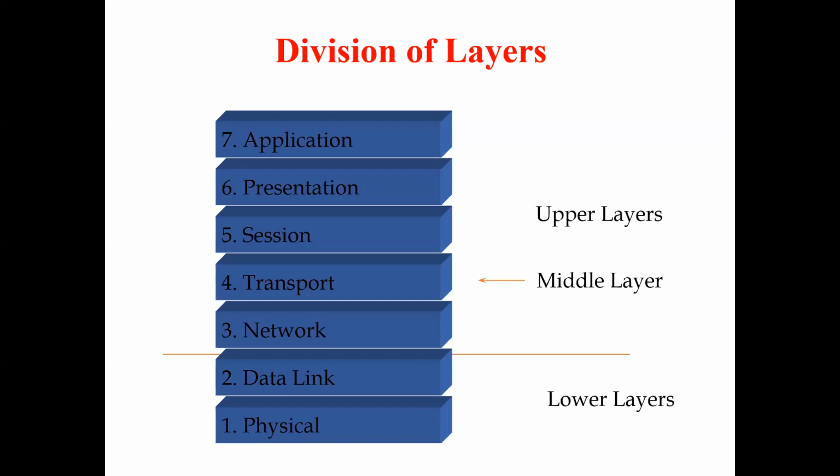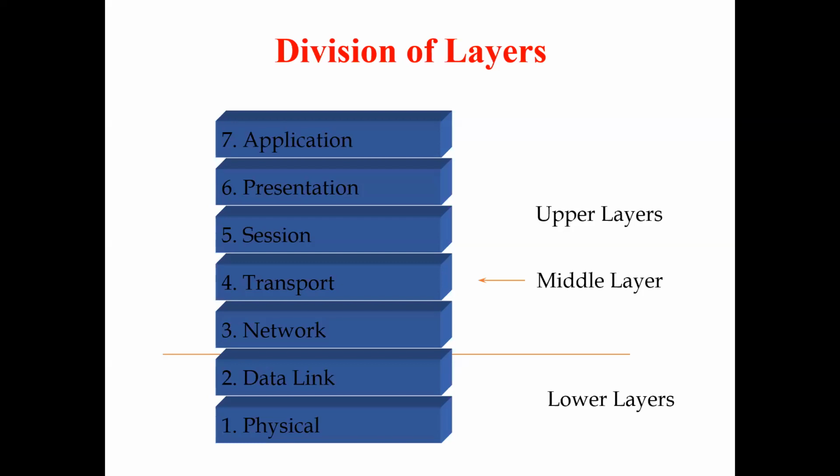Okay, then we will see how nodes communicate. A node means a system, so how two systems communicate in this layer concept, we will see in the next slide.